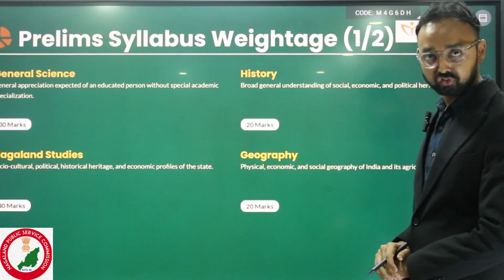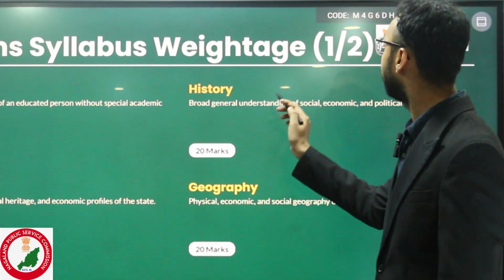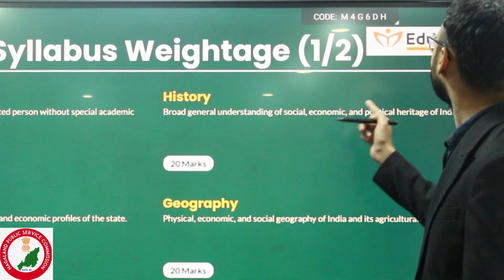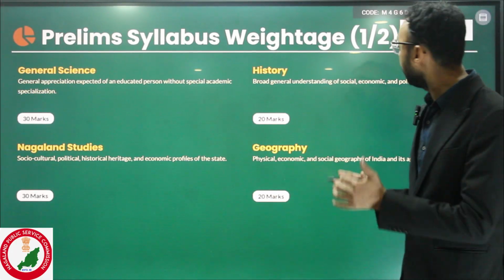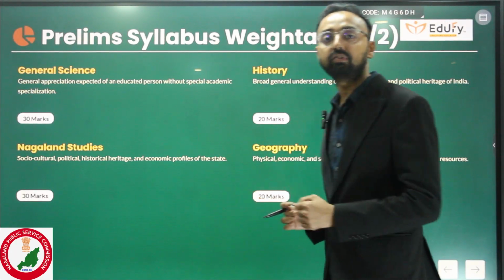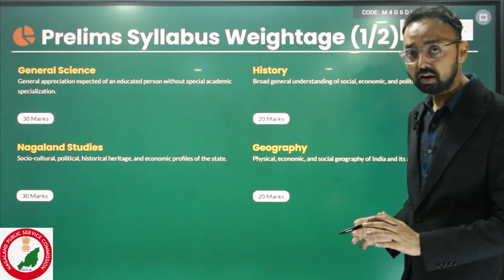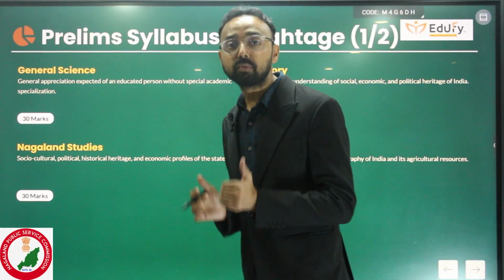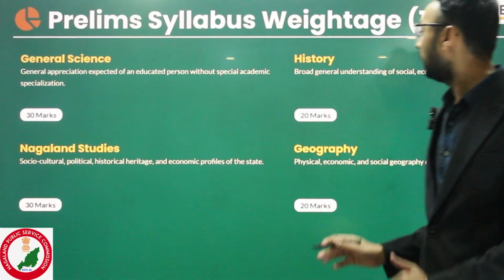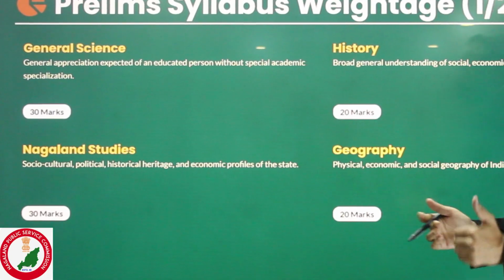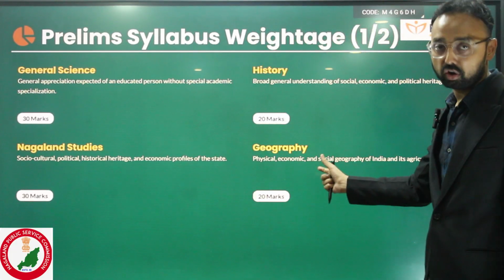As far as history is concerned, they have given the syllabus as a broad general understanding of the social, economic and political heritage of India. That means what? They may ask about the socio-economic condition of the Mughal Empire, Mauryan Empire, etc. Then Nagaland-specific topics like cultural, political, historical and economic questions of the Nagaland state, and then geography.